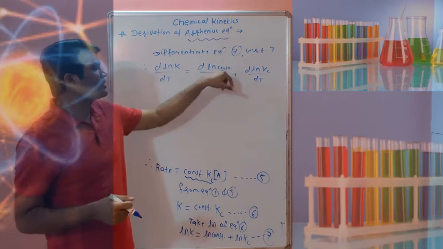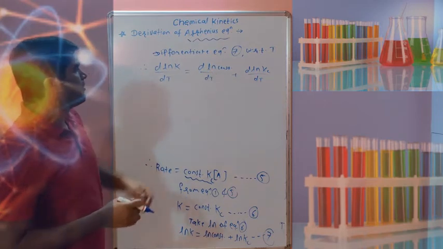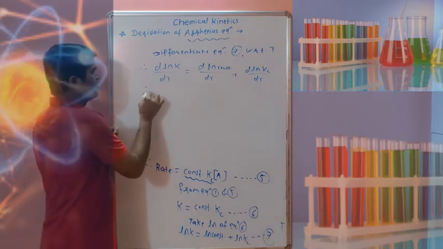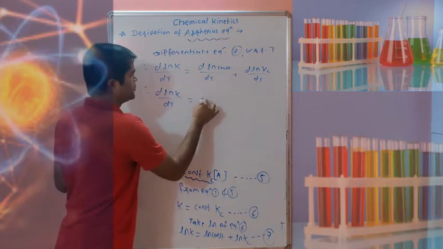Here ln constant does not vary with temperature, and therefore the derivative of ln of constant is 0, so you can write d ln k upon dT is equal to 0 plus d ln Kc upon dT.